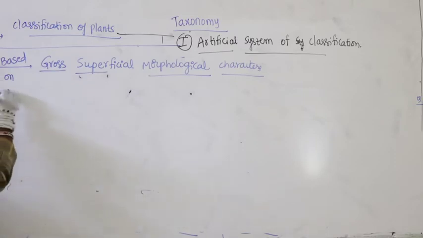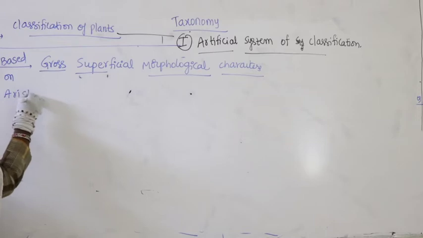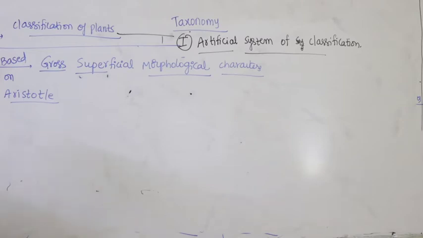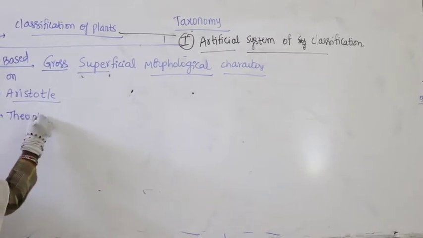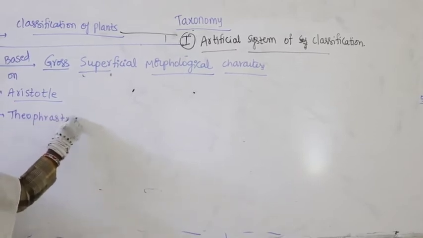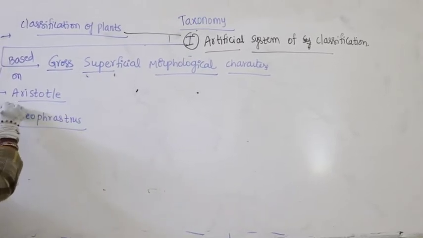Earlier already Aristotle, he classified the plants into three groups: herbs, shrubs and trees, right? And also later one more scientist, Theophrastus. Aristotle, who is referred as what?